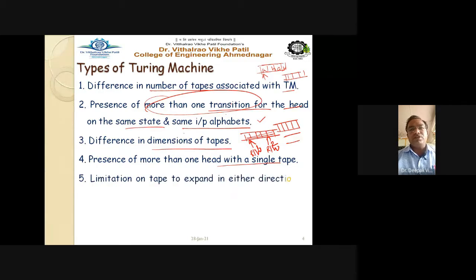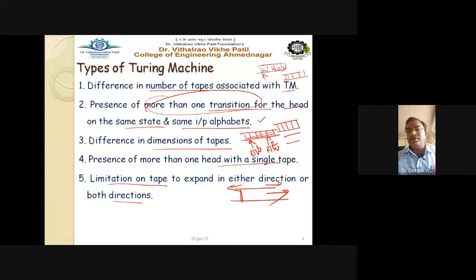Then, the limitation on the tape to expand in either direction or both directions. This particular type depends upon whether the input tape expands in the right-hand side direction or in the left-hand side direction. It may be closed on one end and go on expanding on the RHS, or if it is closed on the other end, it may go on expanding in the reverse direction.